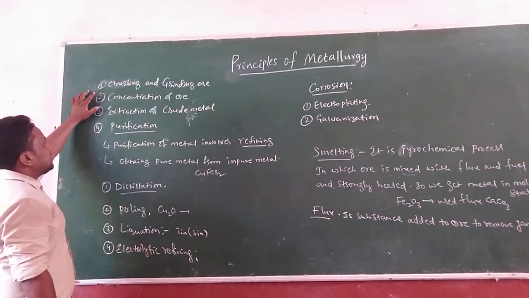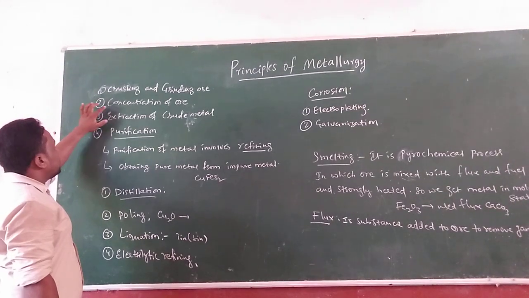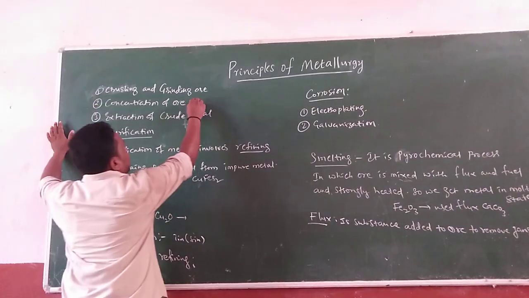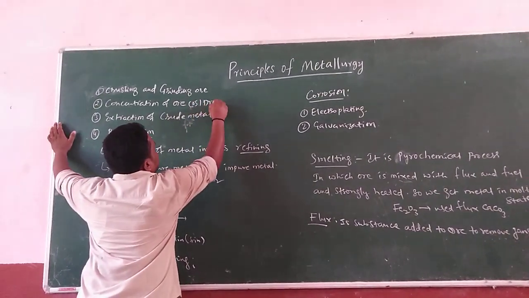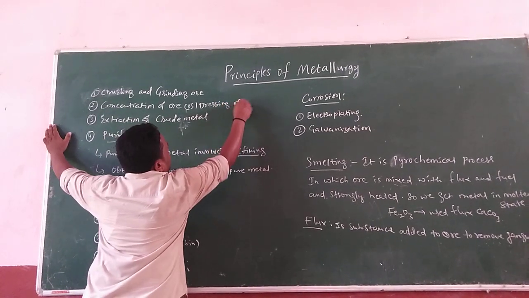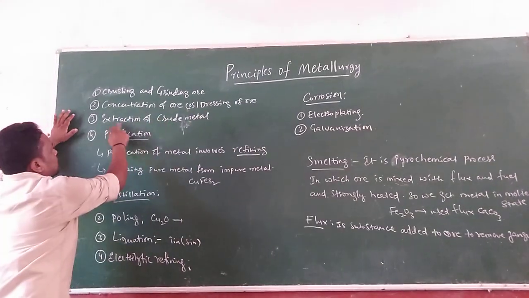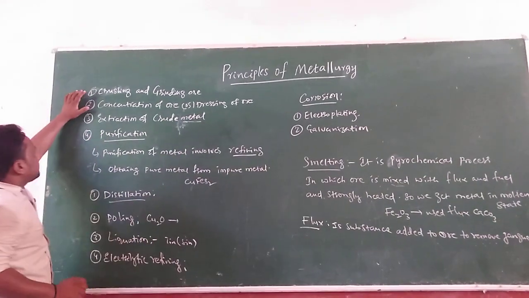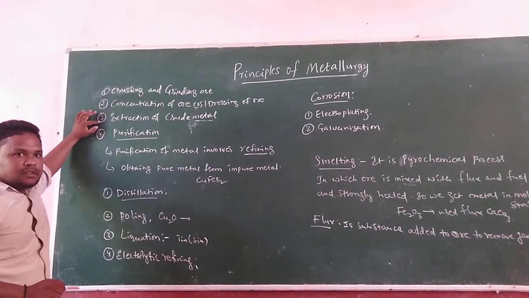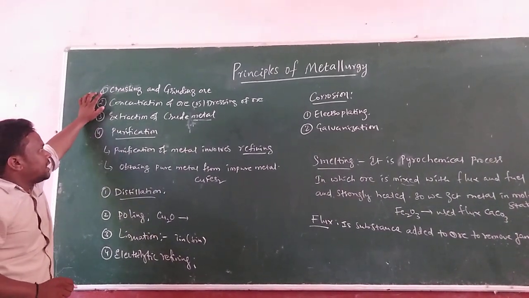Here, first is crushing and grinding of ore. Next one is concentration of ore or dressing of ore. This is also said to be dressing of ore. Another one is extraction of crude metal. Up to this, the first, second and third steps were completed in previous classes. Crushing and grinding of ore.